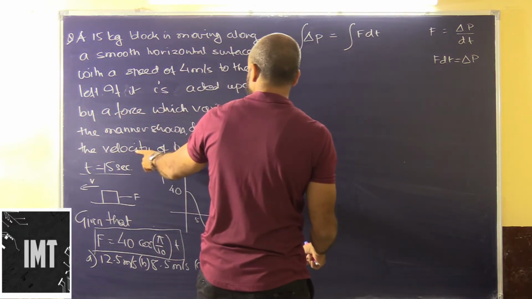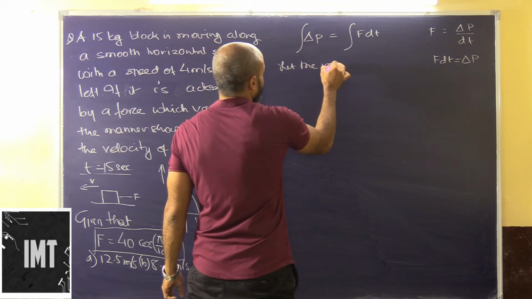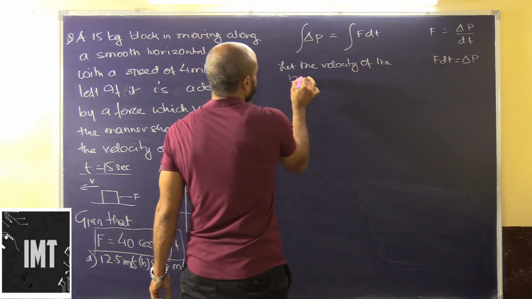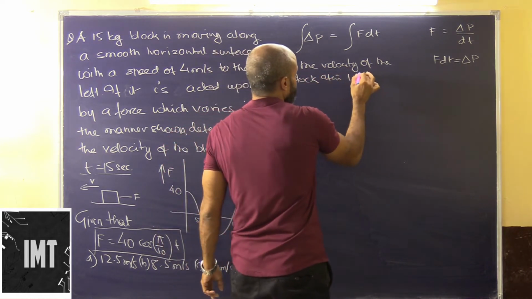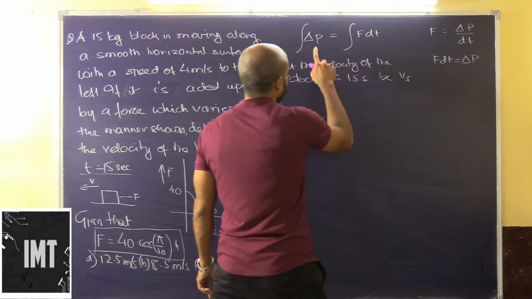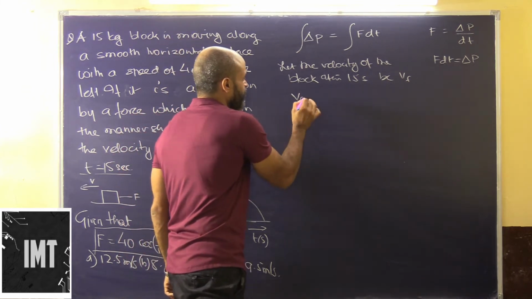Here we have to calculate the velocity. Let the velocity of the block after 15 seconds be Vf. We don't know what its sign is going to be, so we put it as Vf.